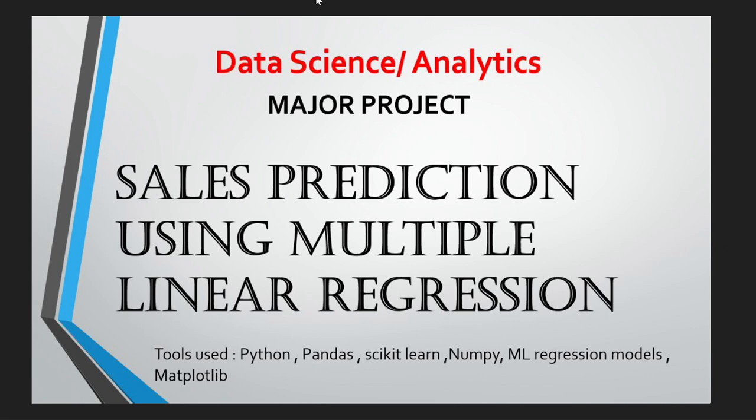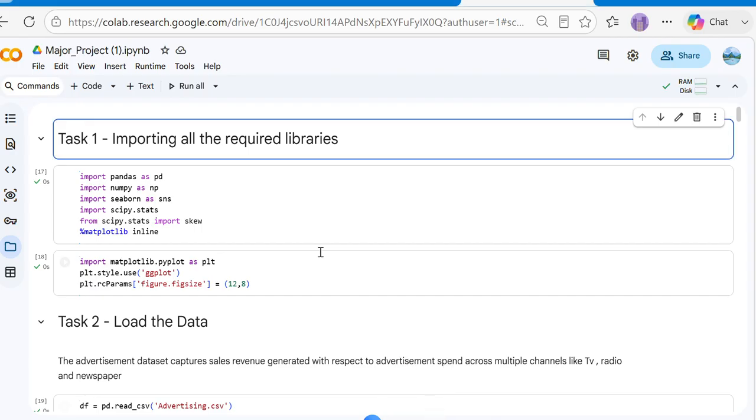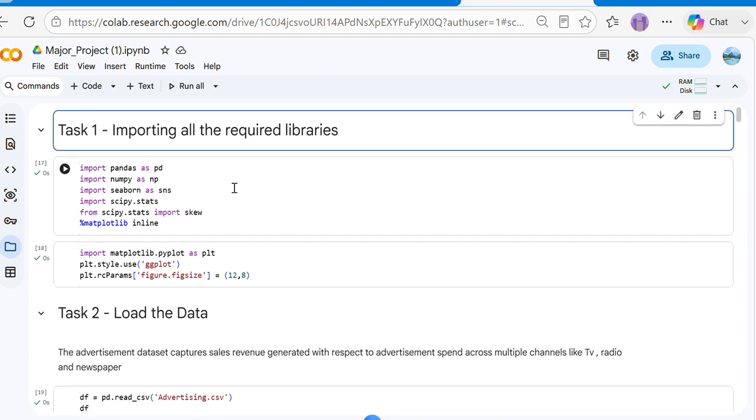I have used various tools to make this project: Python, Pandas, scikit-learn, NumPy, machine learning regression models, and matplotlib. These are used by data scientists, machine learning engineers, researchers, and students to develop, train, test, and analyze machine learning models. First, I have imported all the libraries that are required for data handling, visualization, and modeling.